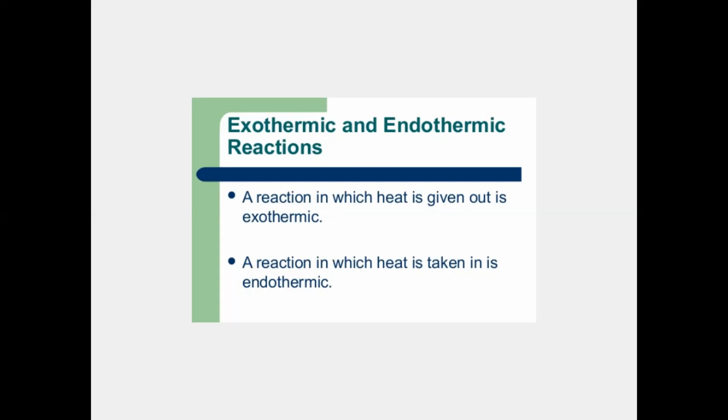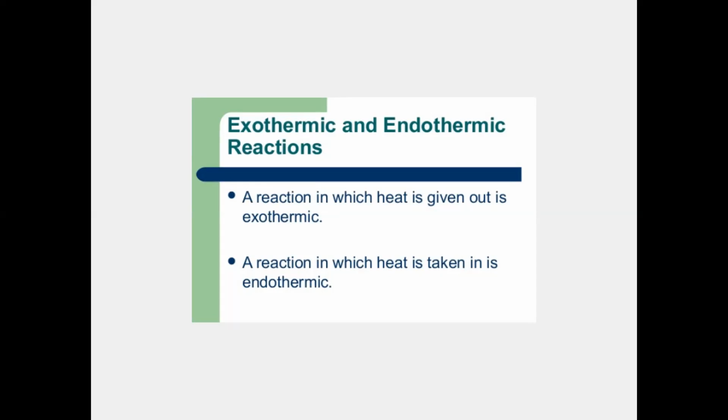What do these two terms mean? A reaction in which heat is given out is known as an exothermic reaction, and a reaction in which heat is taken in is known as an endothermic reaction. So basically there are two types of reactions occurring in nature. One is exothermic, that means when the reaction occurs, a huge amount of heat is released by the components. That type of reaction is known as an exothermic reaction.